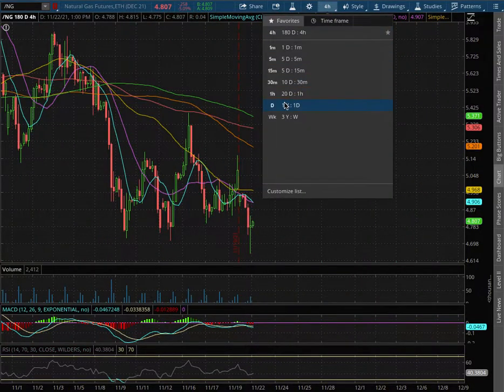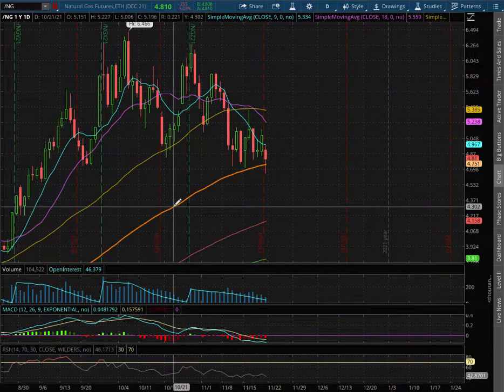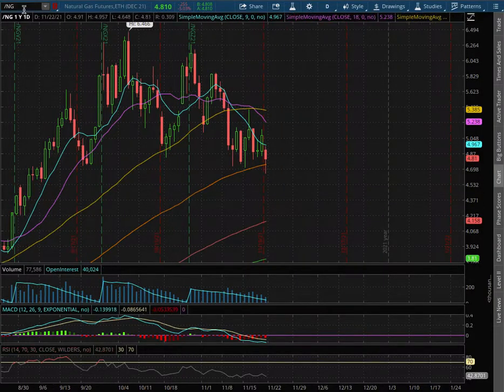As we extend that further to the daily chart, we are in negative MACD territory. We're resting right along the 100 moving average, this orange line, at a price of $4.75.